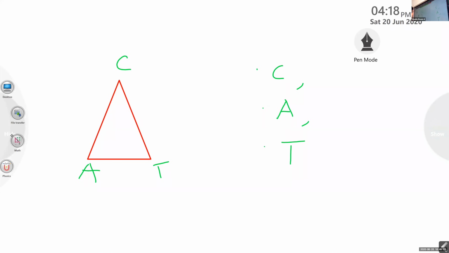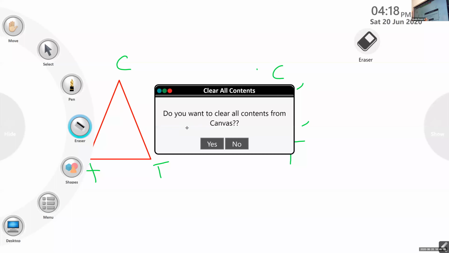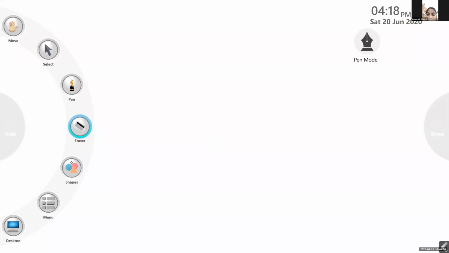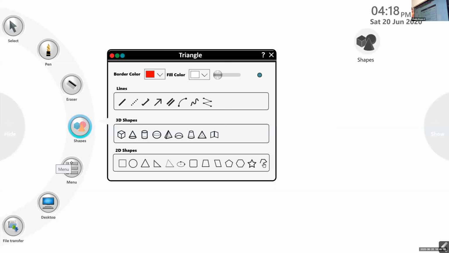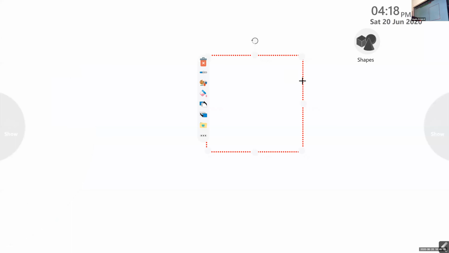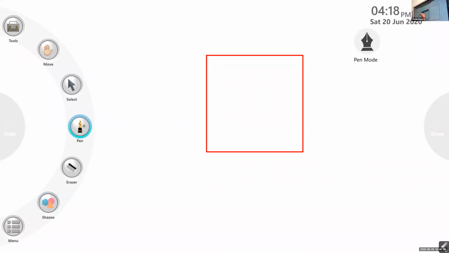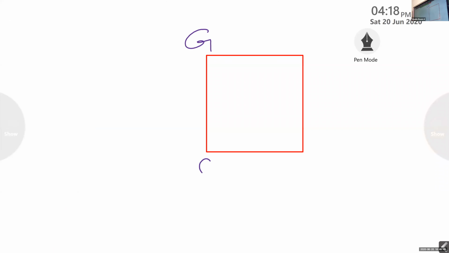Okay. I'll take the next polygon. Can anybody tell the next polygon? What is the next polygon? Quadrilateral. Fine. So one quadrilateral. This is a quadrilateral, and I'm going to name it. Which name do you want? I'll give the name GOLD. What is the name of this quadrilateral?